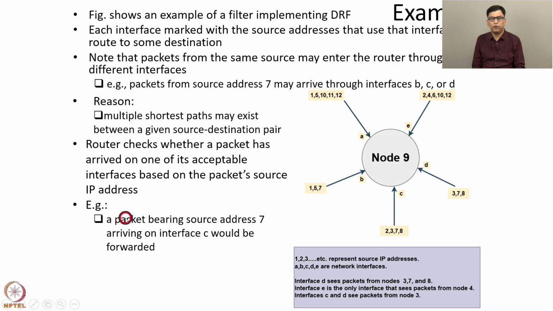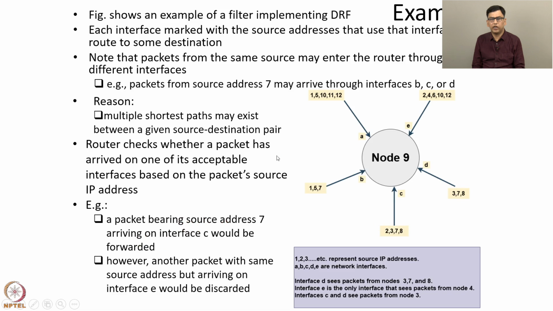Another example is this: a packet with source IP address 7 which arrives on interface C would be forwarded. If a packet with IP address 7 is received from this interface C, since 7 is included in this list 2, 3, 7, 8, the packet would be forwarded. But another packet with the same source IP address 7 arriving on interface E would be discarded. 7 is not included in this list 2, 4, 6, 10, 12. So if a packet with source IP address 7 is received from this interface, then it is discarded.